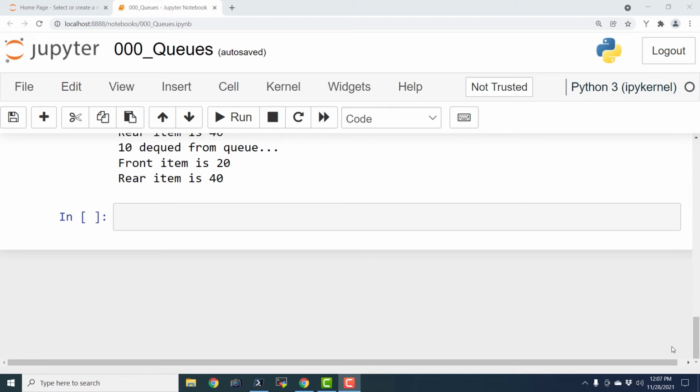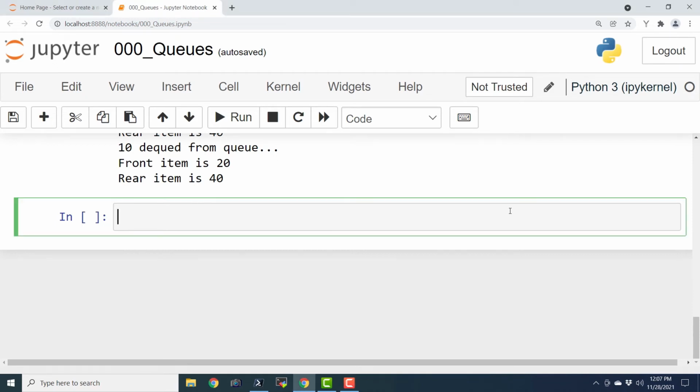Hello everyone. Welcome to this episode of Queue Programming with Python. In this episode, we are going to see how to create a queue with linked list. So let us create a heading: queue with linked list,